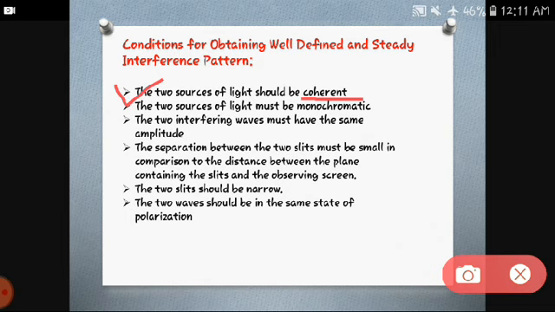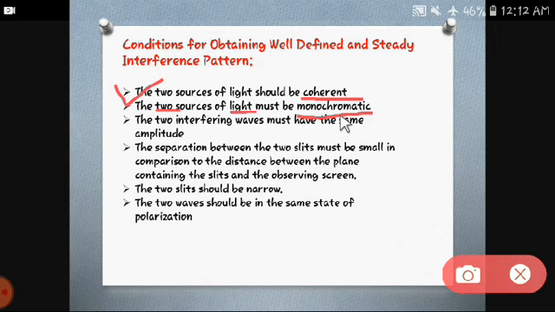If the phase difference varies, what happens? Maxima and minima will not be the same, they will not be equally spaced. So that's why to get a steady pattern we need coherence. Alright, next, the two sources of light must be monochromatic. What is the meaning of monochromatic?